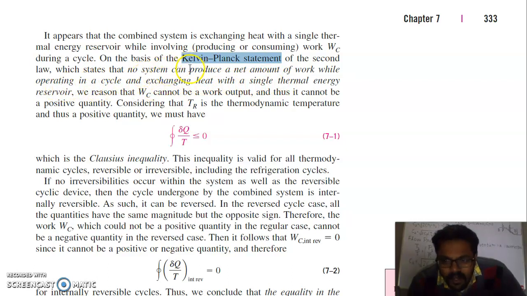It means for work to be produced and the cycle to operate, there must be two thermal energy reservoirs. One is at high temperature, the second is at low temperature.